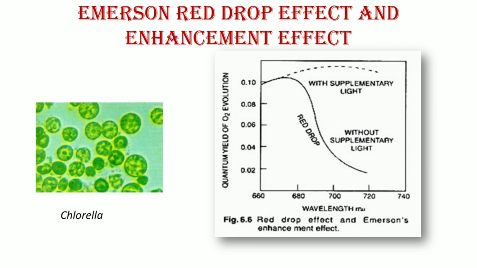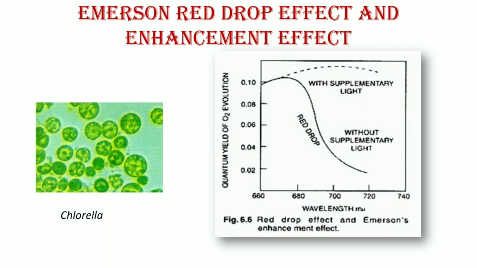Emerson and his co-workers in 1957 found that the inefficient far red light in Chlorella beyond 680 nanometers could be made fully efficient if supplemented with light of a shorter wavelength. The quantum yield from the two combined beams was found to be greater than the sum of the effects of both beams used separately.